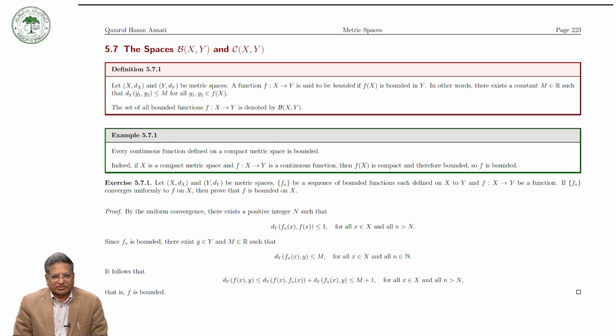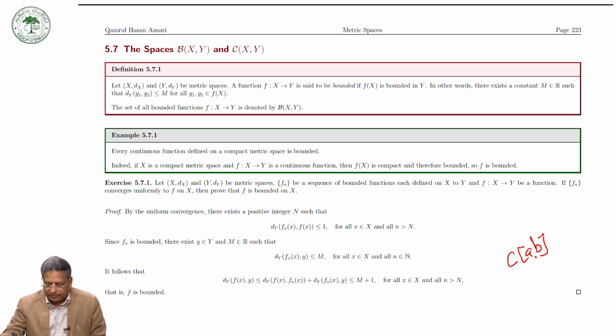Today, we will discuss the spaces B(X,Y) and C(X,Y). B(X,Y) is the set of all bounded functions from X to Y, and C(X,Y) is the set of all continuous functions from X to Y. We have already seen C[a,b], the closed interval [a,b]. C[a,b] is the set of all real valued continuous functions on the closed interval [a,b].